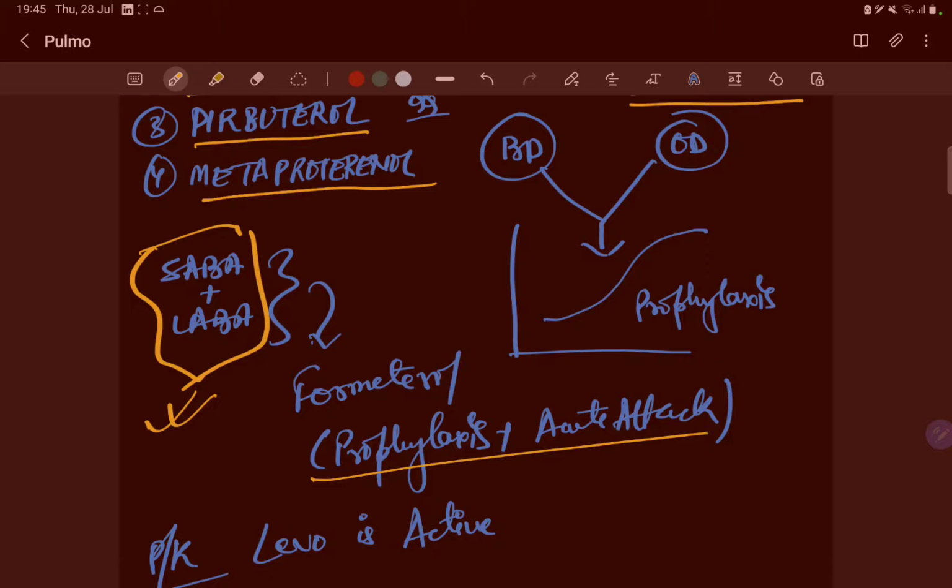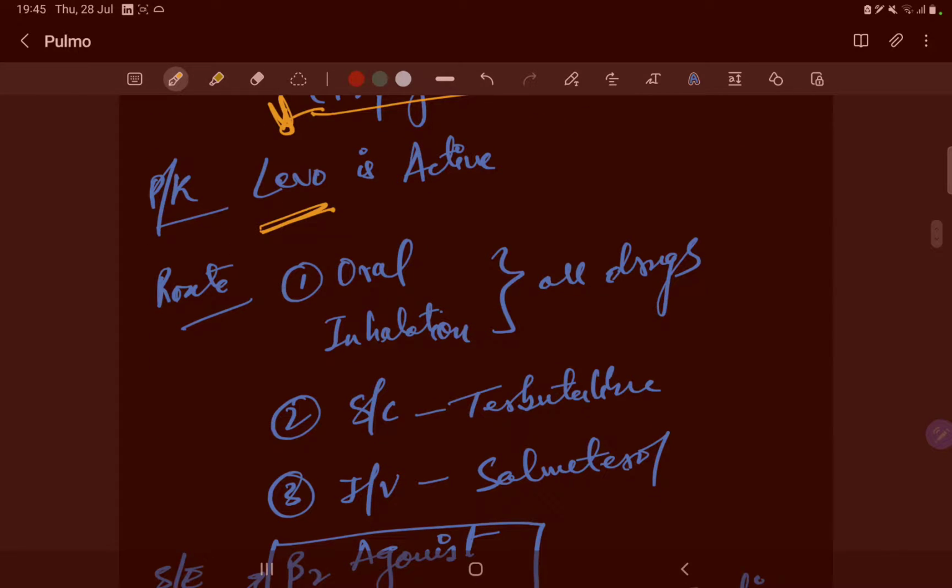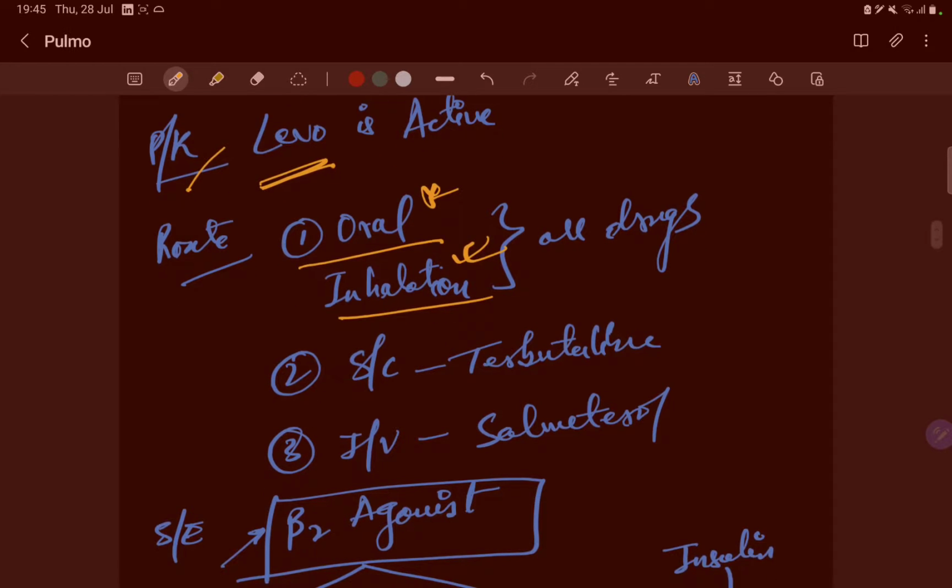Okay, so in prophylaxis and acute attack we use formoterol. Okay, and it's very important that basically the levo forms are the active form. Okay, this is the pharmacokinetic property. Route is basically inhalational, okay, oral sometimes. Subcutaneous is the terbutaline, and IV is the salbutamol.